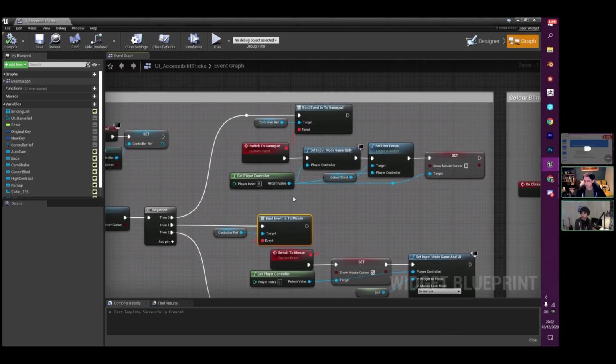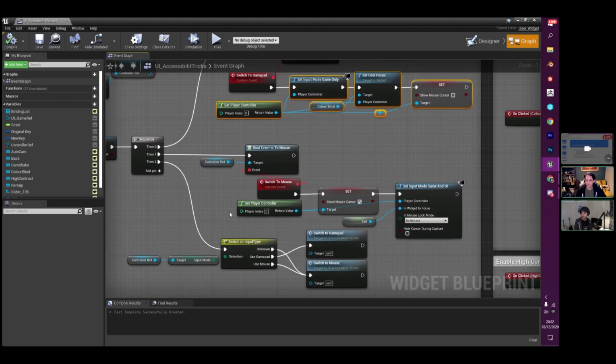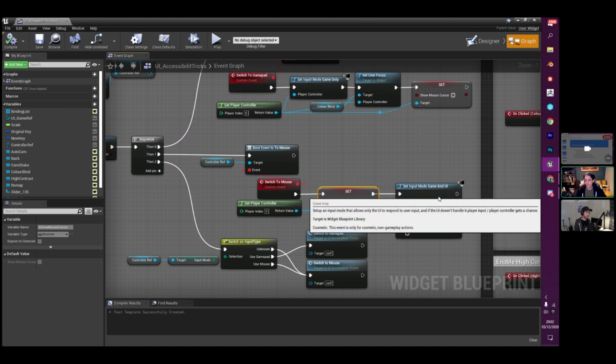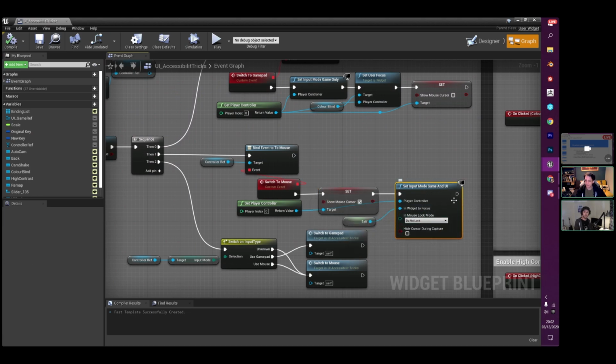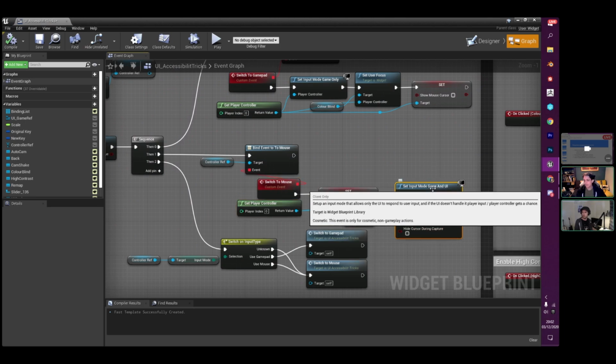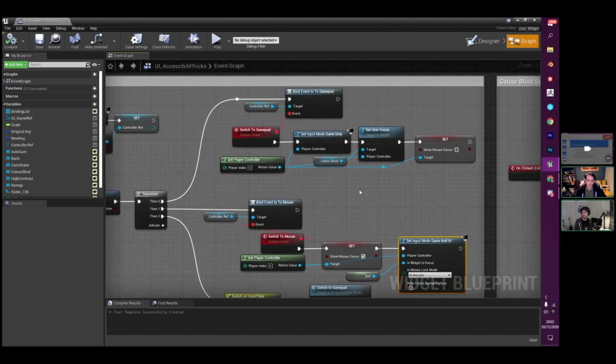And then I can set up some properties that will mean that the mouse will work and the gamepad will work. So for this one, when I want to switch to mouse, I make sure that the mouse cursor is visible, which should happen anyway because I'm switching to game and UI. And then I switch the input mode to game and UI so that works.